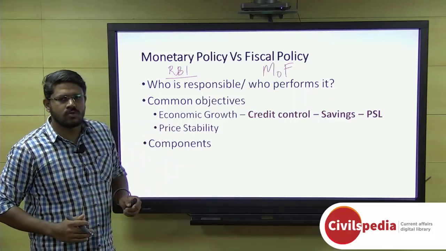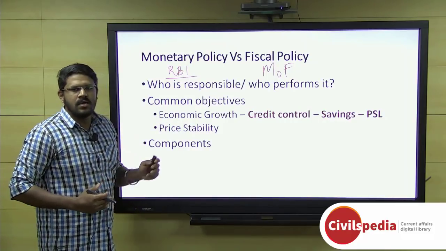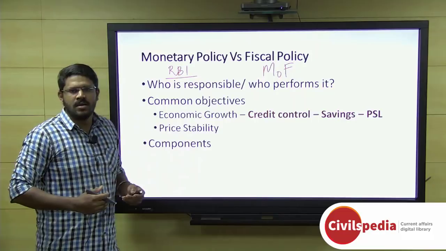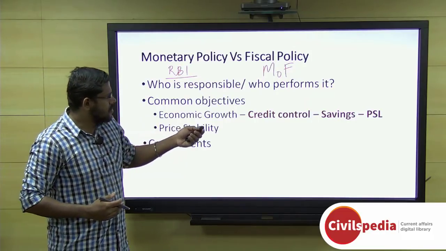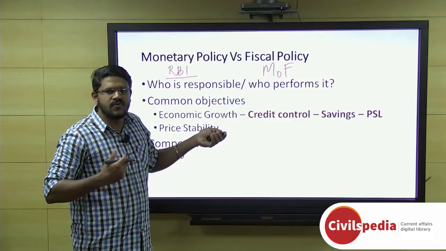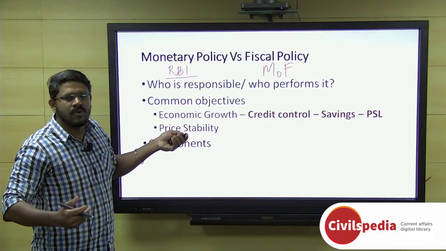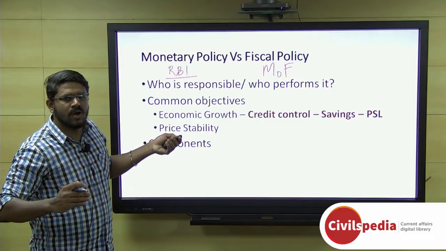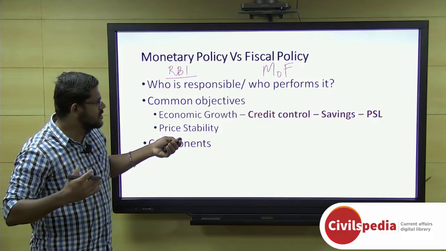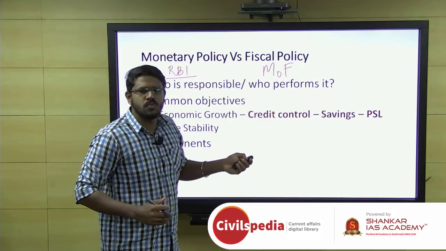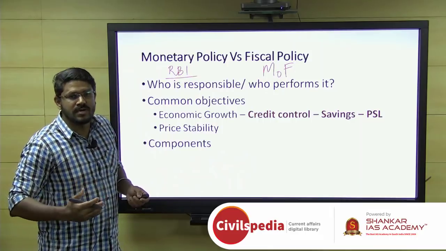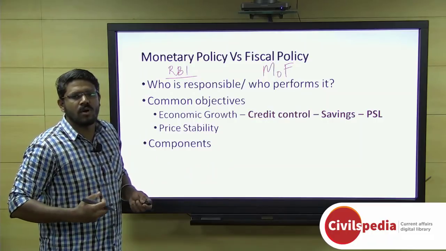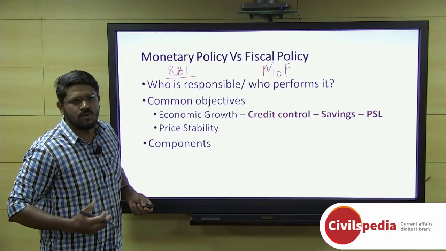Right? Coming to economic growth, through monetary policy, RBI seeks to control the credit that is available through the banks. It carries out credit control, that is, it infuses money into the economy through adjusting various policy rates, so that it could be productively employed in various productive sectors and promote economic growth. It also provides attractive rates of interest, and thereby makes people save more, and therefore more money will be available for investments, and thus it will promote economic growth.